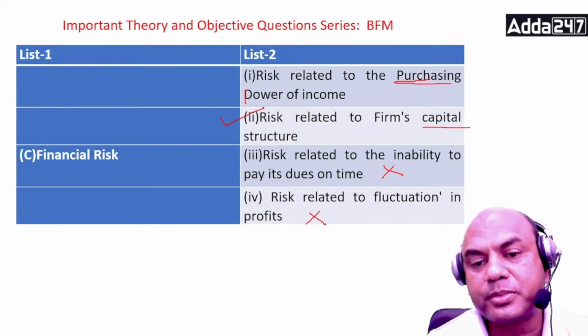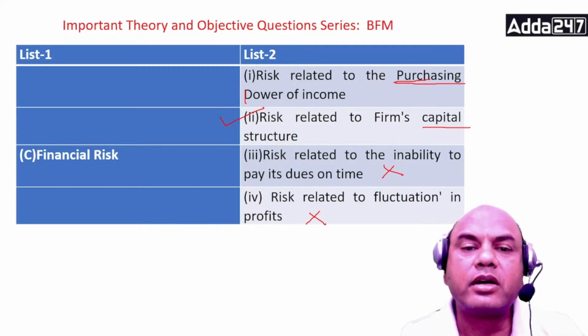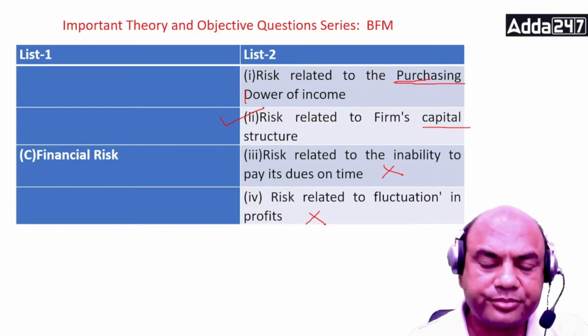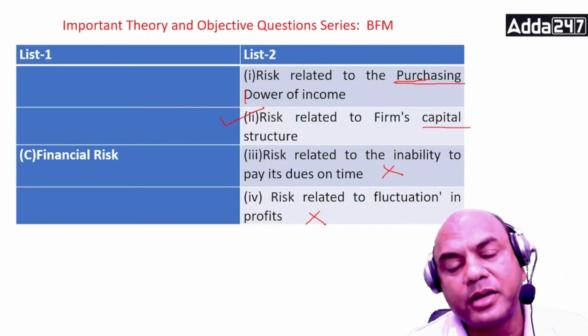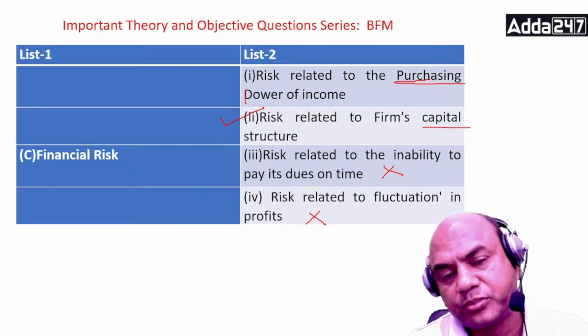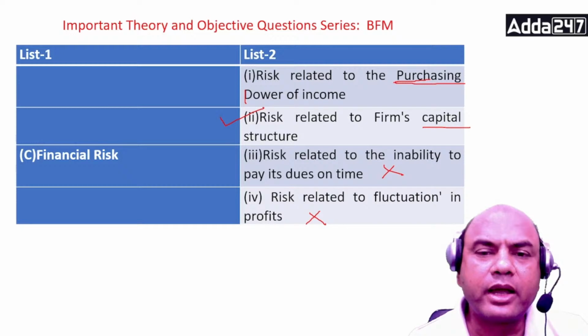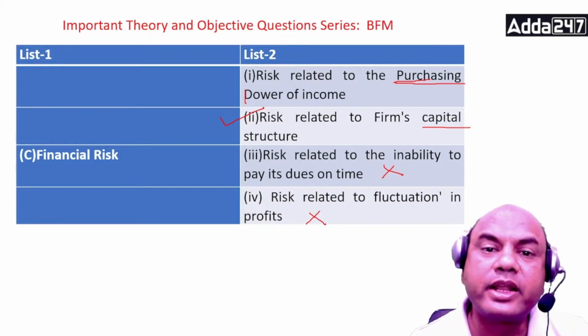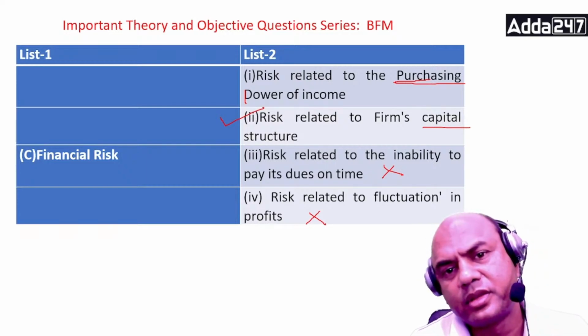Who reduces the purchasing power of any income? Suppose I have 1000 rupees today. Will the value of 1000 rupees be the same after 20 years? Check yourself. What you could buy with 1000 rupees 20 years back, are you able to buy the same thing now? No. Why?